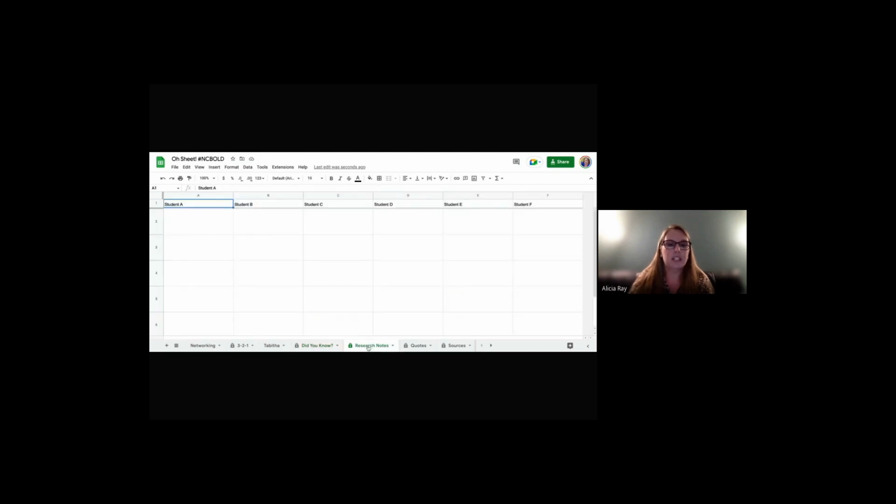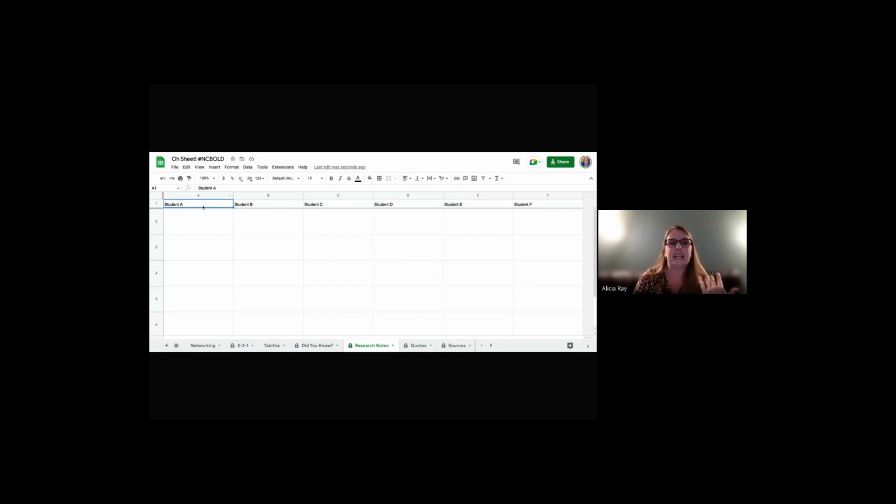So the first thing let's do is look at research notes. If you're like me, the first time I allow all of my students on a Google anything and they all have edit access, I get very nervous. I just sit there and wait because somebody is going to mess it all up. Am I right or am I right? Yes, I'm right. So what I like to do is start with small groups, no more than 6 students at a time. So I have a few students on each one of my different workbooks.